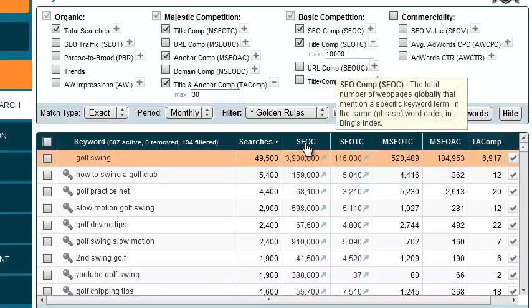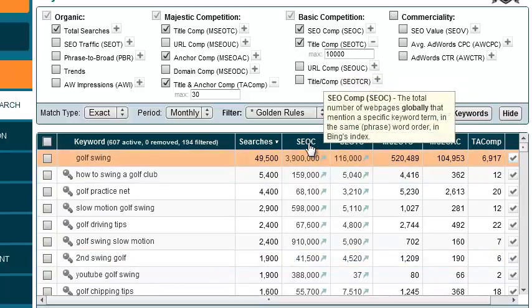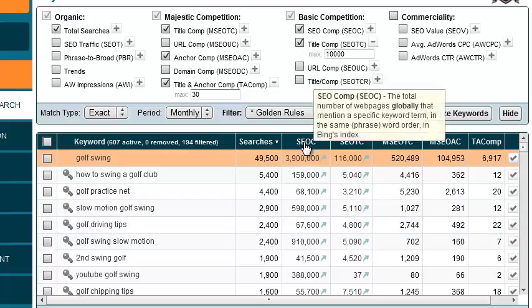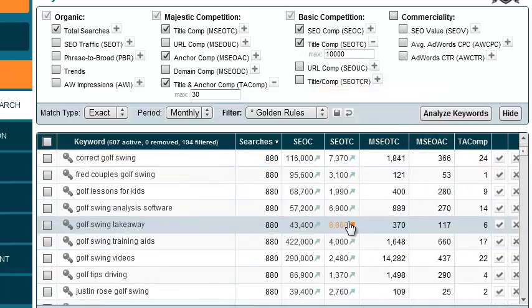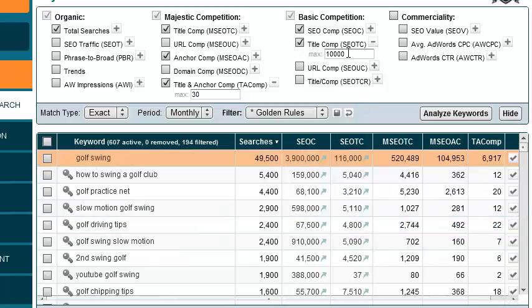I can also do the SEO competition, so basically the amount of websites that are using this term on their web page. I don't find that one as relevant, because just because it's on your web page doesn't mean that site is really targeting it. But since I still have quite a few results here with some good volume, I'm even going to go a little lower and go 5,000.